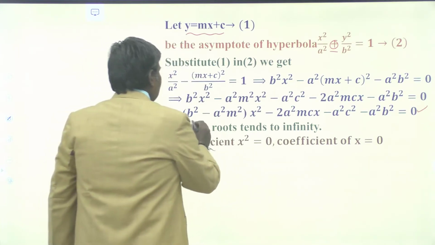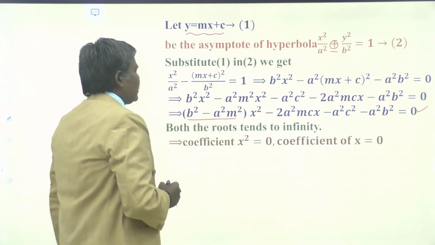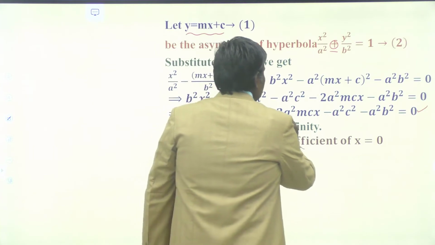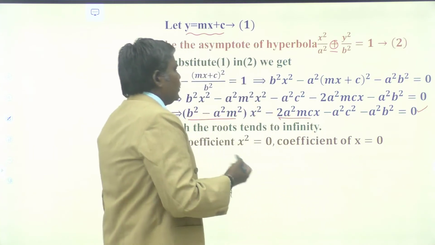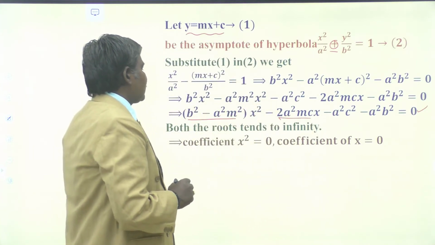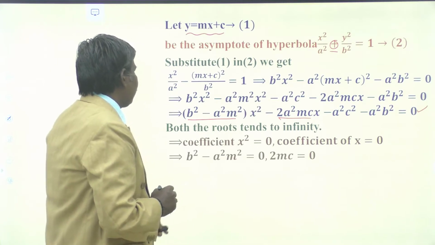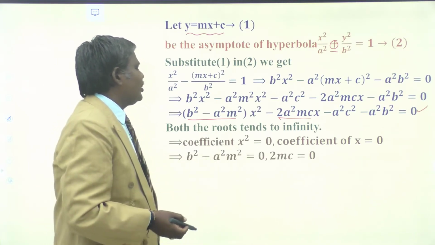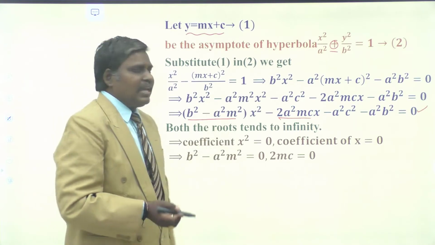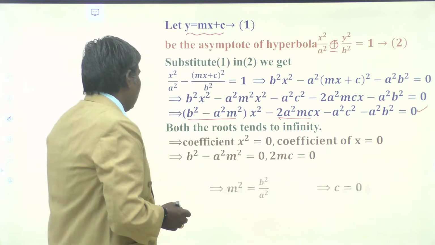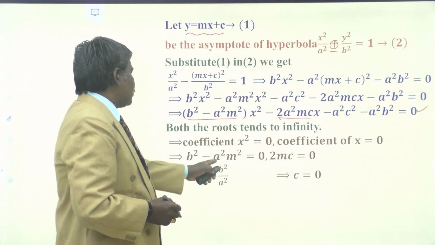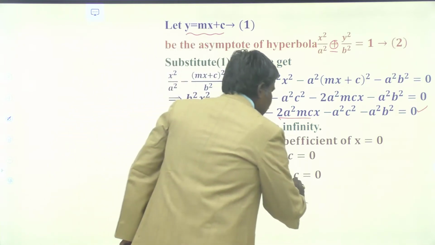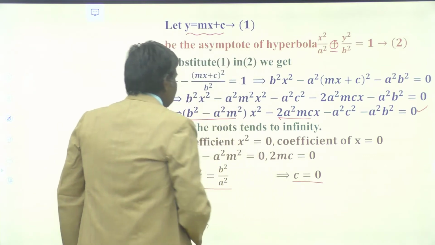So what is the coefficient of x square? b square minus a square m square is equals to 0, and the coefficient of x, that is 2a square mc, is equals to 0. Therefore b square minus a square m square is equals to 0 and 2mc is equal to 0 because a is never 0. Now m square is equals to b square by a square, and from this condition we have c is equals to 0. So these are the two conditions.